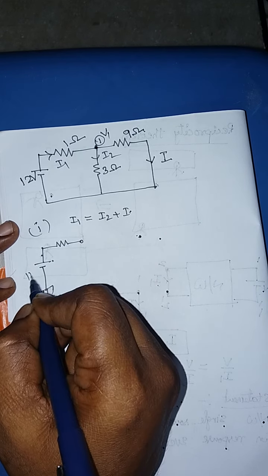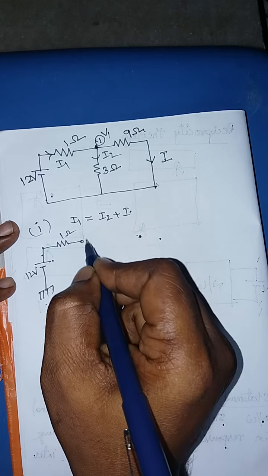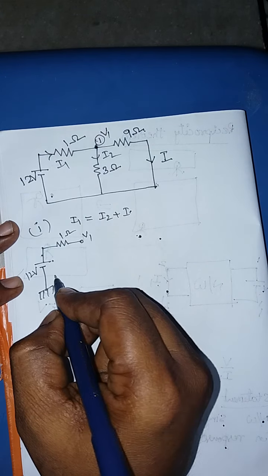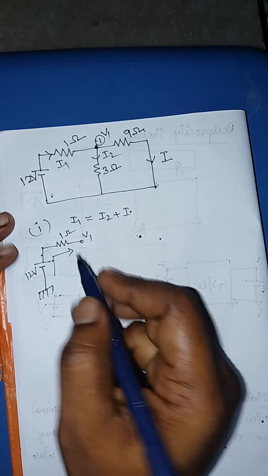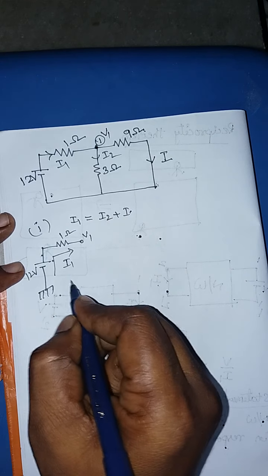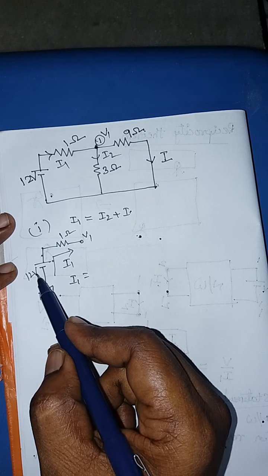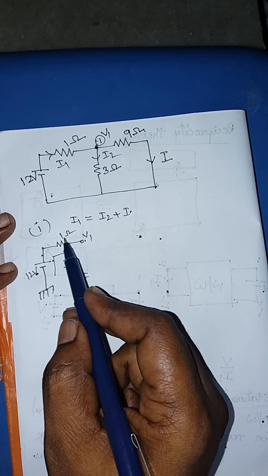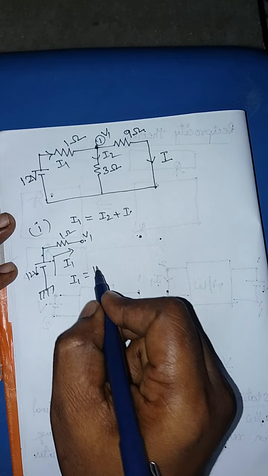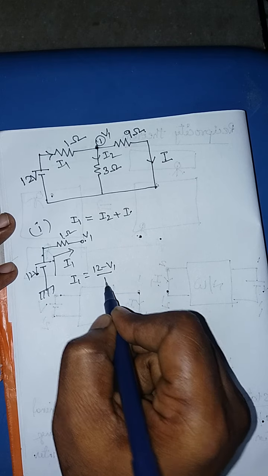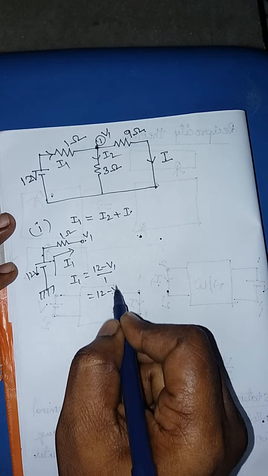Ground, 12 volts, 1 ohm, node voltage is V1, the current is flowing in this fashion. This is I1. So hence I1 is equal to higher voltage minus lower voltage divided by resistor: 12 minus V1 by 1. This is 12 minus V1.